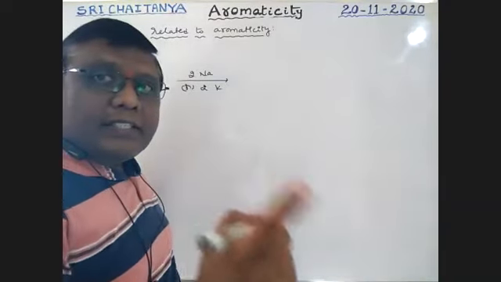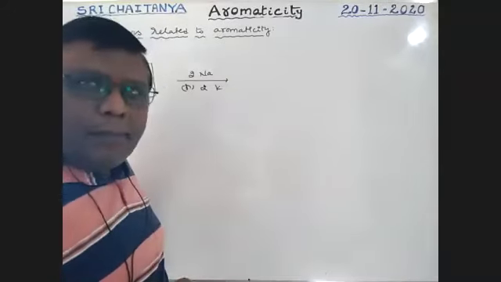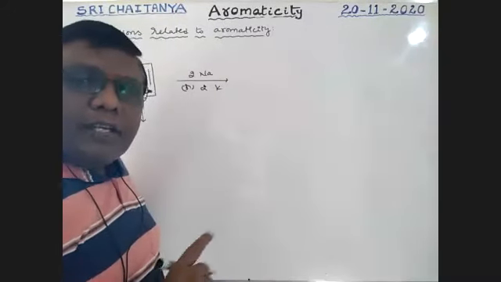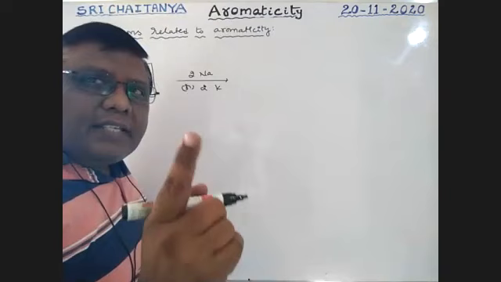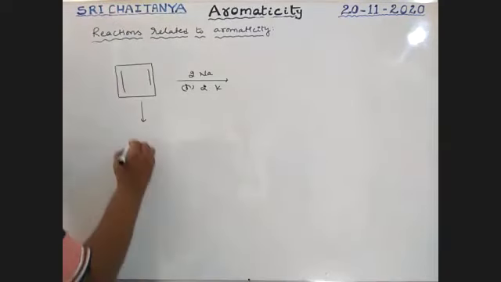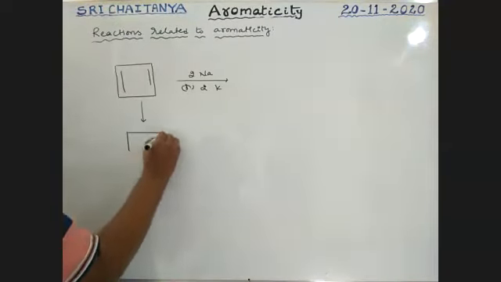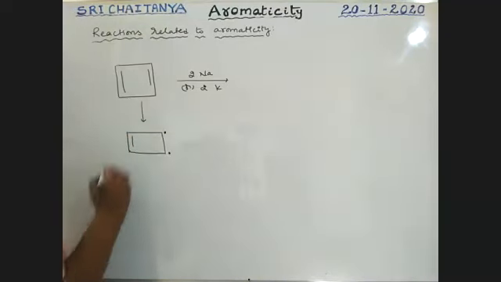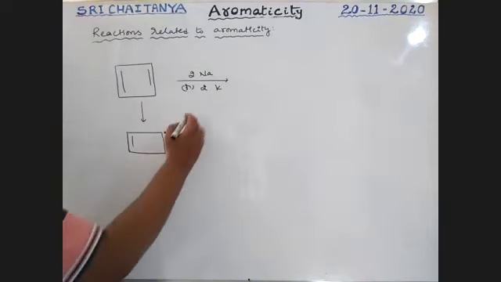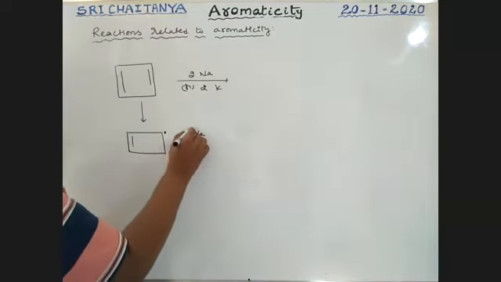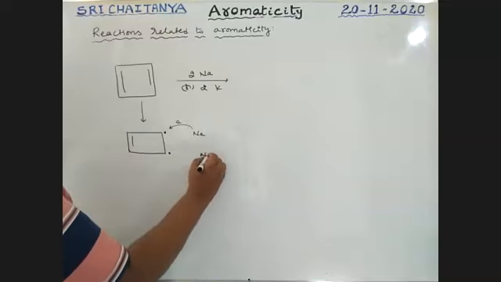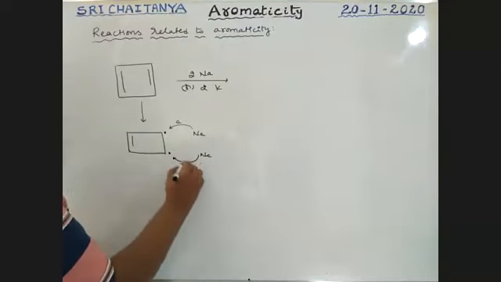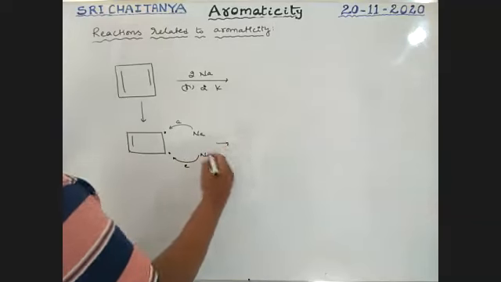Anti-aromatic compounds exist as diradicals. I already explained this at the time of anti-aromaticity. So these exist as diradicals. This is an unpaired electron, this is an unpaired electron. Now, one sodium donates 1 electron to this one, and another sodium donates 1 more electron to this one. That is why it converts into